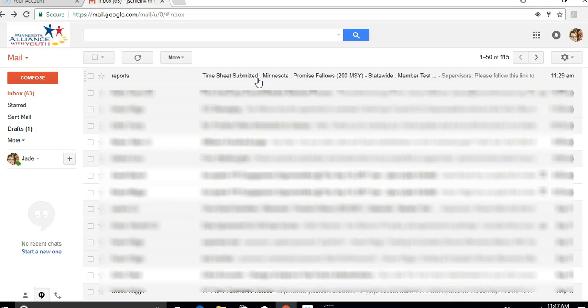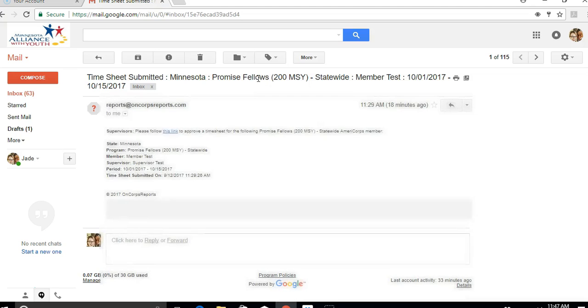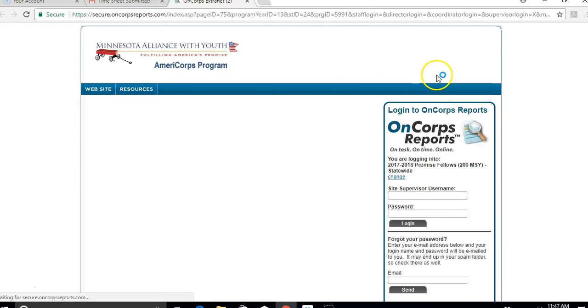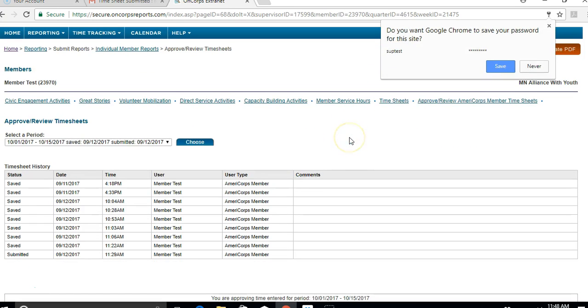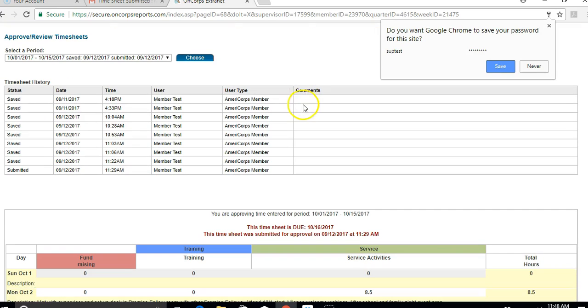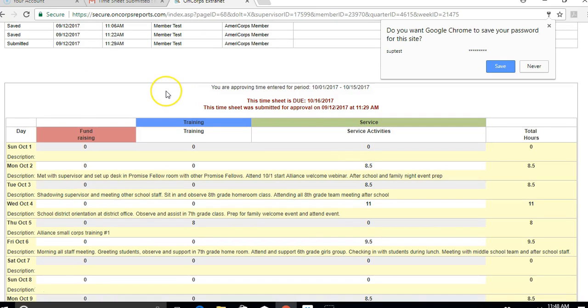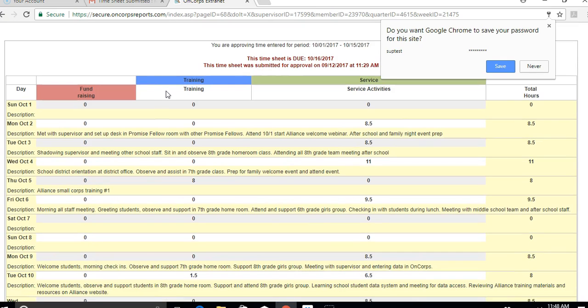So, now we're going to start from the email that you will receive when a Promise Fellow submits one of their timesheets, and it will show you this link that you will follow to log into Encore. I will enter my test information. Alright, and then once you're in, as you can see, I've been playing with this timesheet a little bit, so the timesheet history will look different for your member. Alright, so this was the timesheet that I submitted to my quote-unquote supervisor for approval.